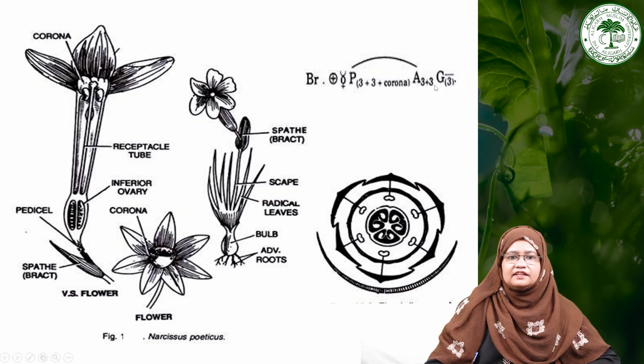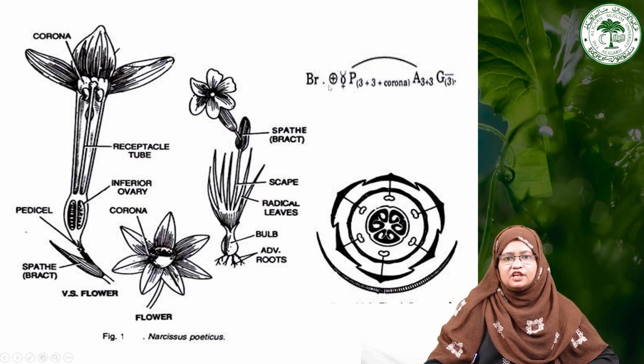And we can see clearly there is a floral formula of this particular plant. They have a bract. We can see clearly here they have an actinomorphic symmetry. The flower is bisexual. You can see both the sexual parts, androecium and gynoecium, are present. Then they have a perianth which is 3+3.